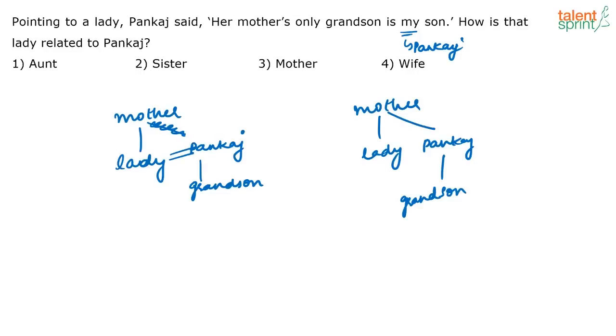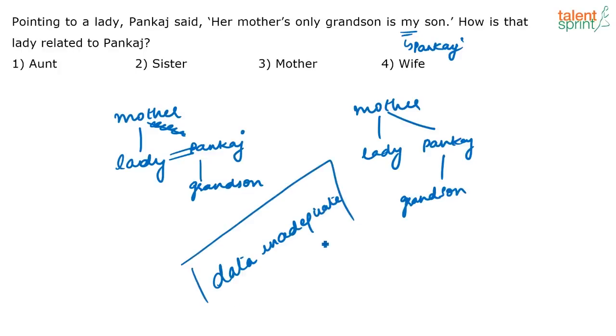There is no relation given, but it can also be that Pankaj is her son, since they are saying that she has a grandson who is Pankaj's son. That's a possibility, right? You don't know for sure that that is not the case. So I think here the correct answer should be data is inadequate. I feel it should be the answer for this question, which is not given in the options.